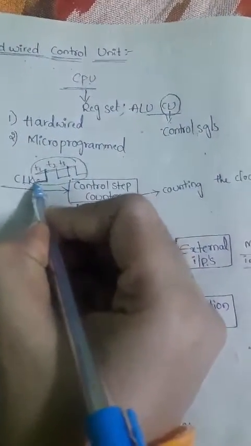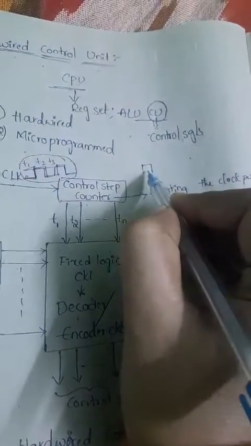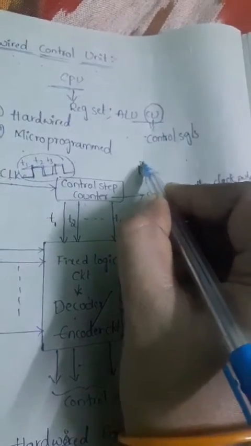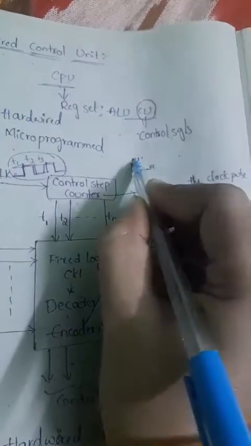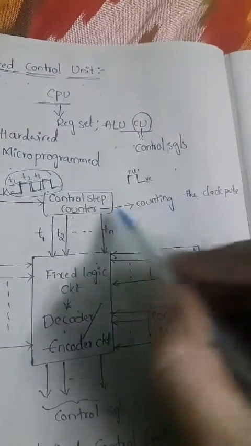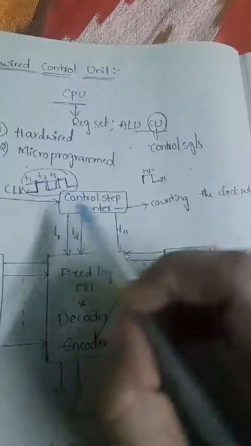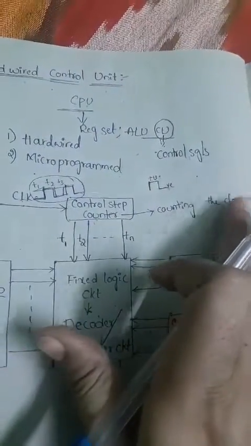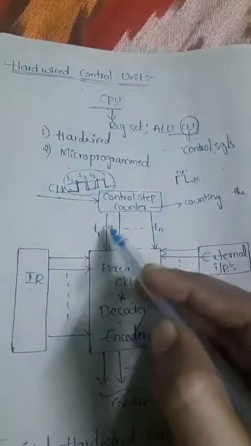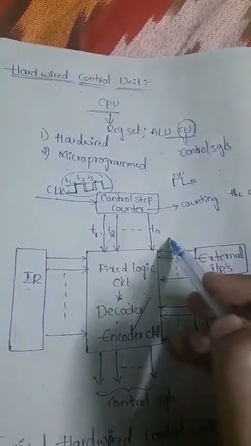Okay, so a pulse we can identify like this, that is one complete cycle. One pulse we can represent like this. This is half cycle and the remaining is the other half, positive and negative. So a complete cycle we can consider as one clock pulse. The step counter generates the clock pulses, and with respect to clock pulses we write the timing signals, so we get T1, T2 up to Tn.